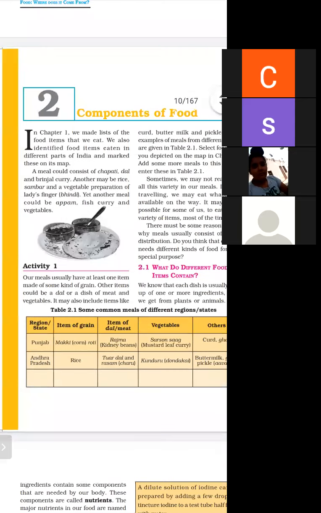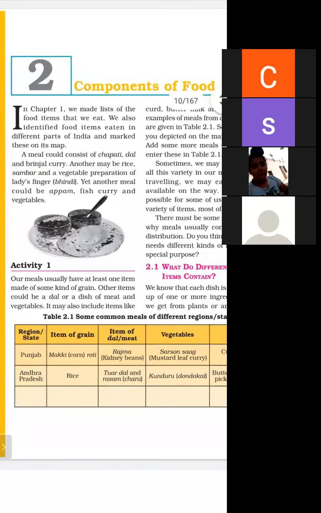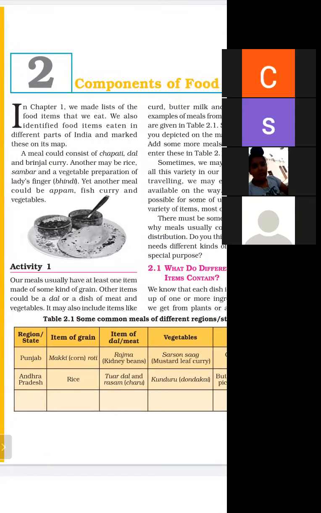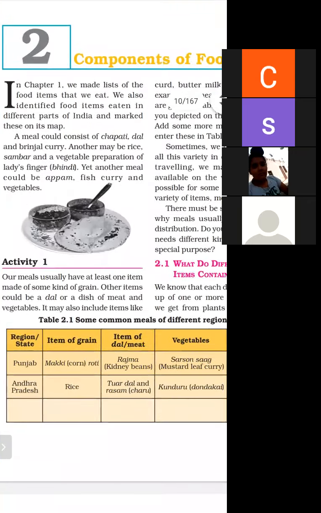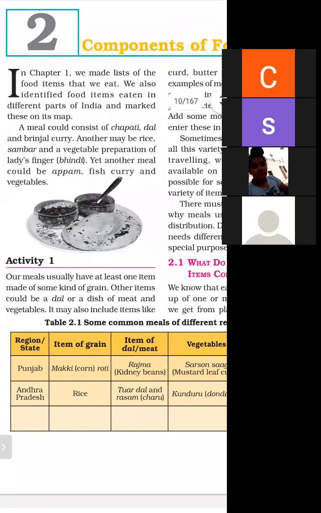As we studied in chapter 1, we located the food items that we eat on the map. We eat different kinds of food, and in our meal there may be rice, sambar, and vegetable, or fish curry and vegetable.